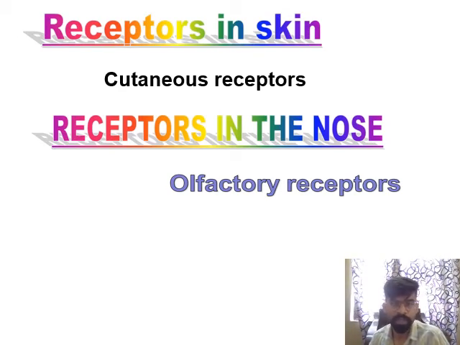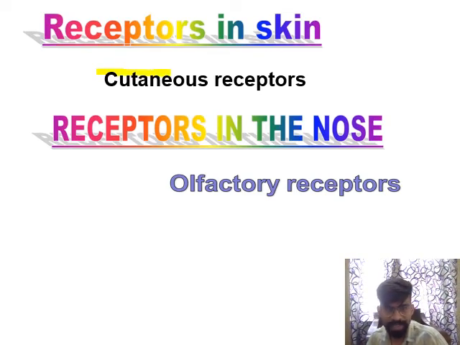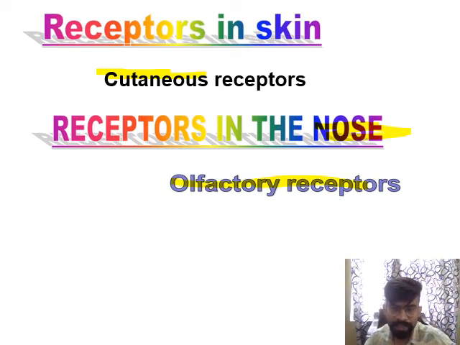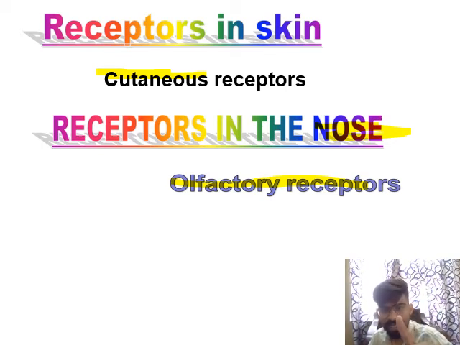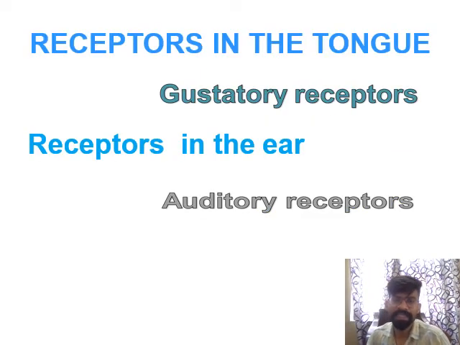First, receptors in skin, and the skin receptors are known as cutaneous receptors. Next, receptors in the nose. In the nose, olfactory receptors are there, and these olfactory receptors help in the sense of smell. Next, receptors present in the tongue.